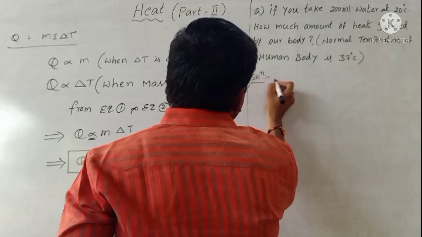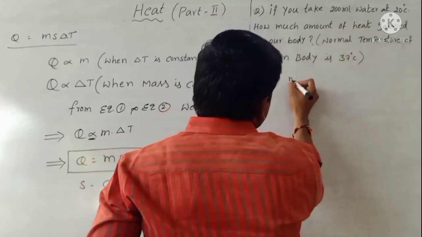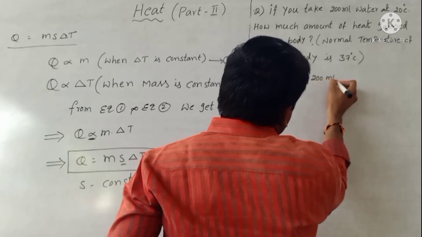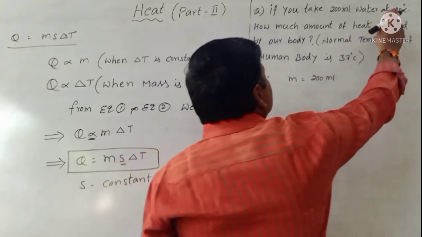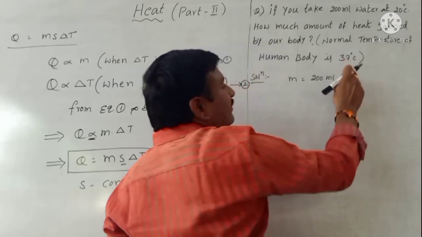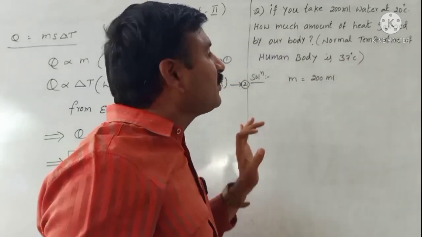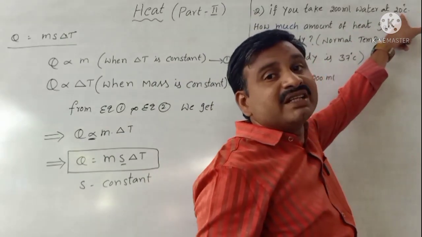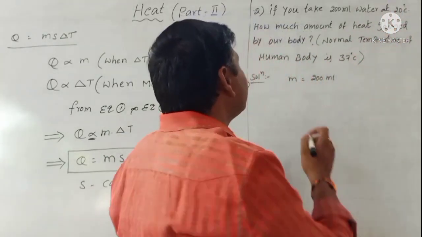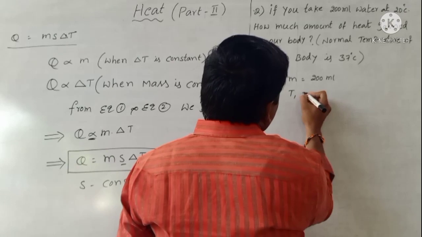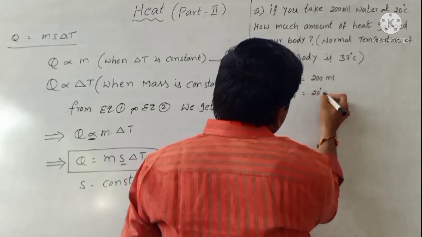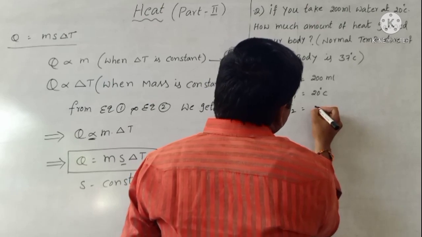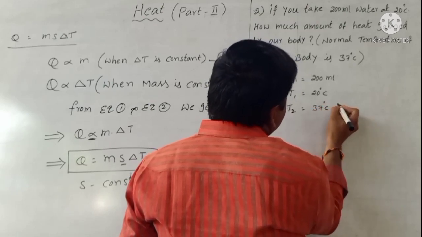Solution. First, the given data: mass equal to 200 ml, then 20 degrees Celsius and 37 degrees Celsius. Before, I said the least temperature is taken as the initial temperature. So T1 equal to 20 degrees Celsius and T2 equal to 37 degrees Celsius.